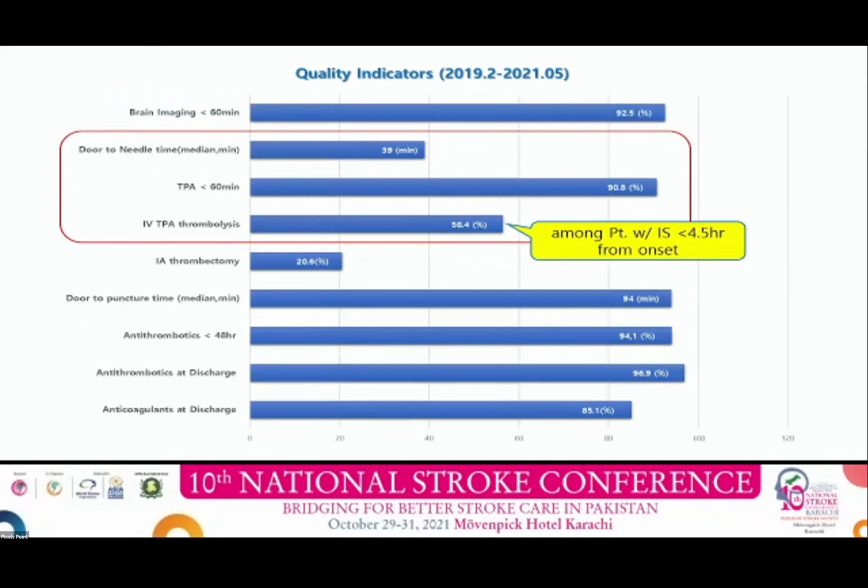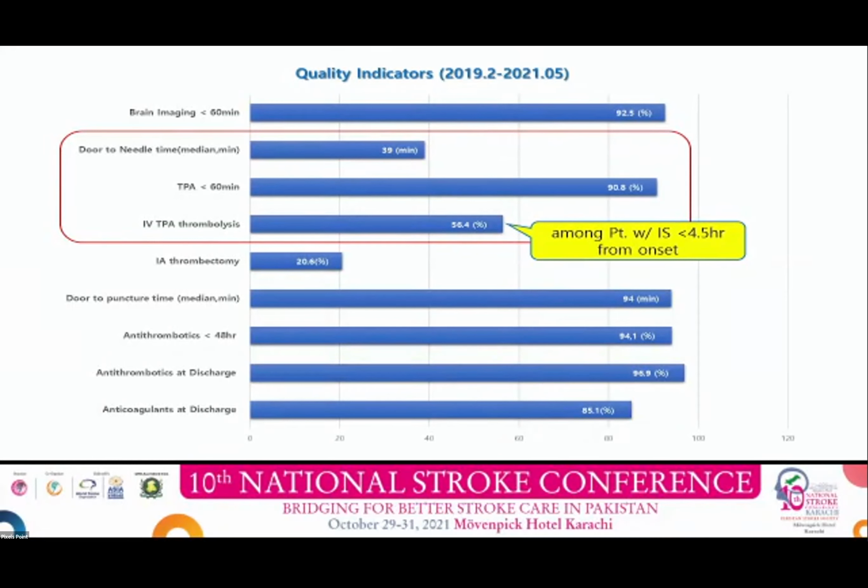This is a graph showing the average data of quality indicators during the period between February 2019 and May 2021. Brain imaging was obtained less than 60 minutes in 92.5%. Regarding IV thrombolysis, median door to needle time was 39 minutes. TPA therapy less than 60 minutes after arrival was performed in 91%.